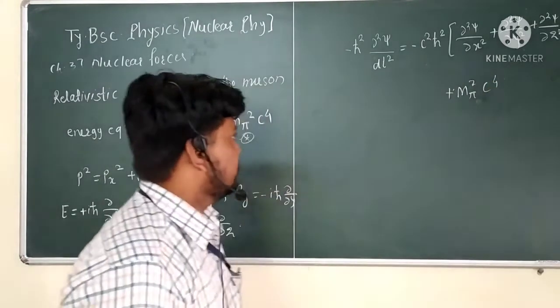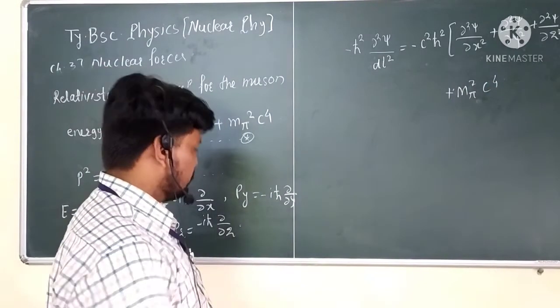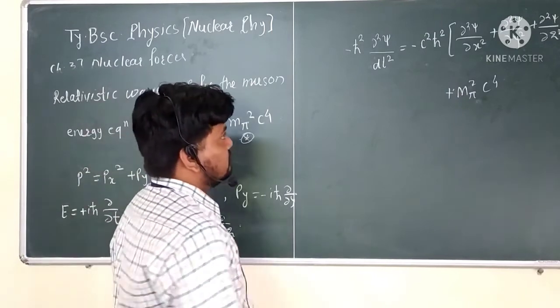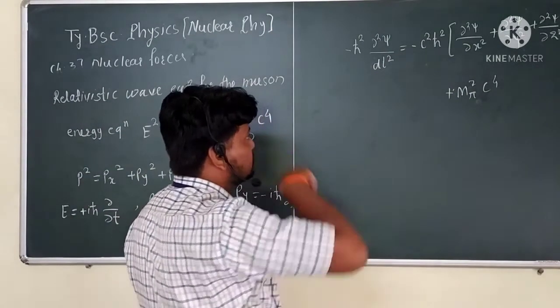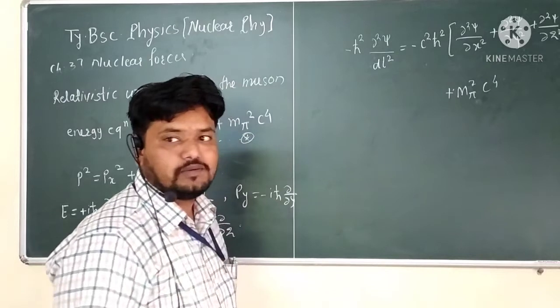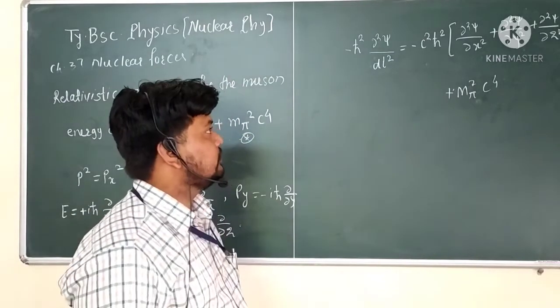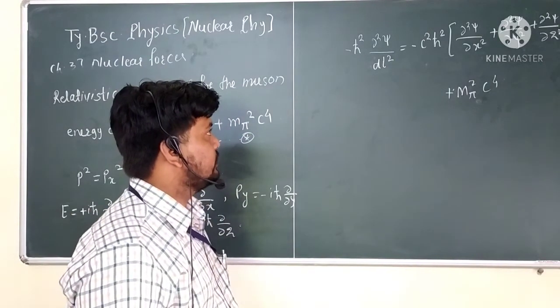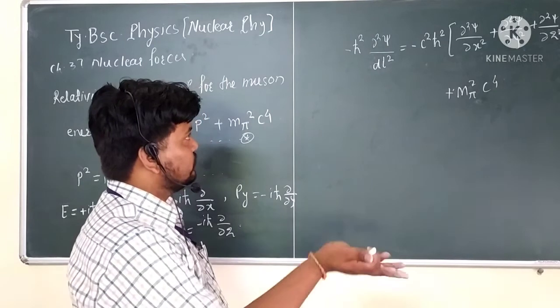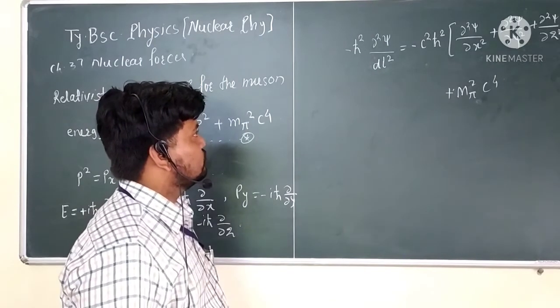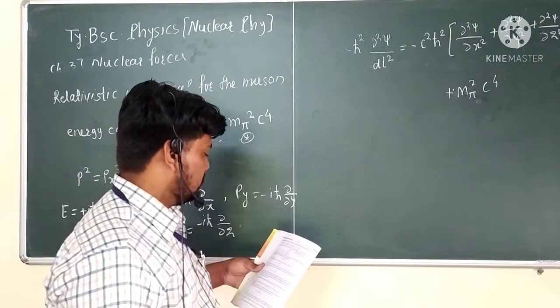So this is the equation obtained after putting in these values. Del squared psi by del x squared, del squared psi by del y squared, del squared psi by del z squared is nothing but the del operator, put on the LHS, so that is given by del squared.